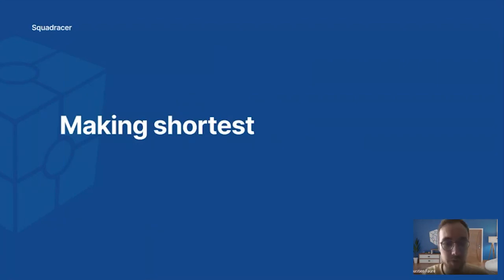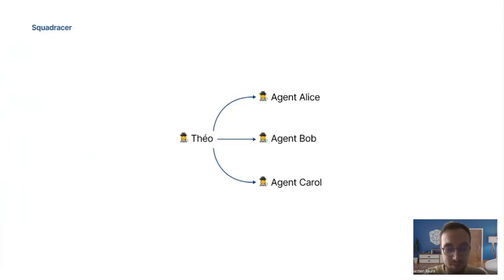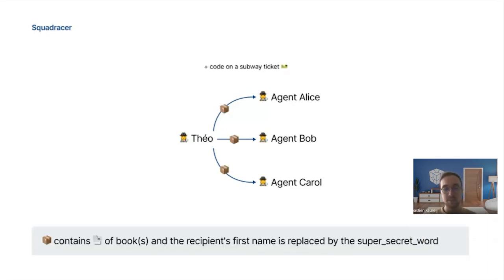So to show you the tips we gathered during this year, we will work on a CodinGame-like problem. To introduce this problem, we will talk about a little story. So this is the story of Theo. Theo is working in a super secret services agency. He works with agents across the globe. And to communicate with them, he uses a coding system. The coding system works like this.